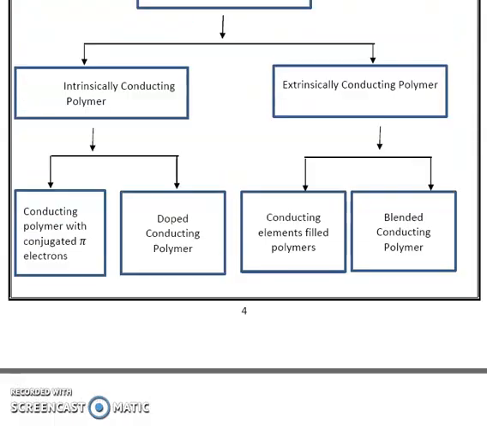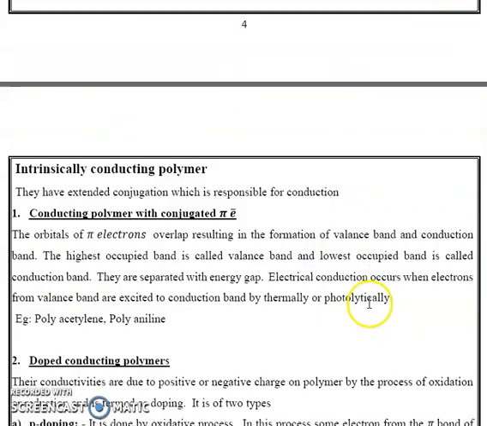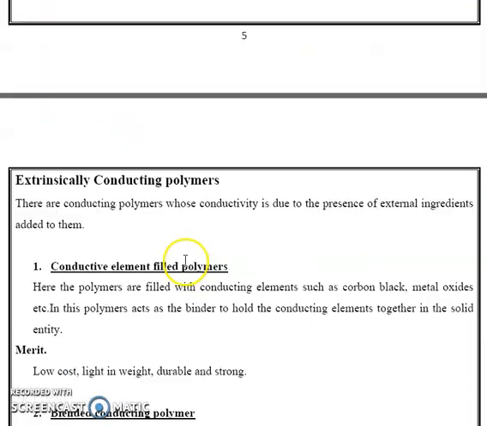That is the classification of conducting polymers. Firstly, they are classified into intrinsically conducting polymer and extrinsically conducting polymer. Intrinsically conducting polymer is again classified into conducting polymer with conjugated pi electrons, and second, the doped conducting polymer. Extrinsically conducting polymer is classified into two: conducting element filled polymers and blended conducting polymers.